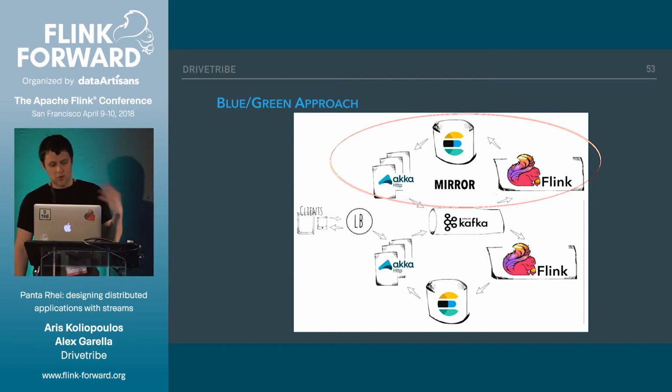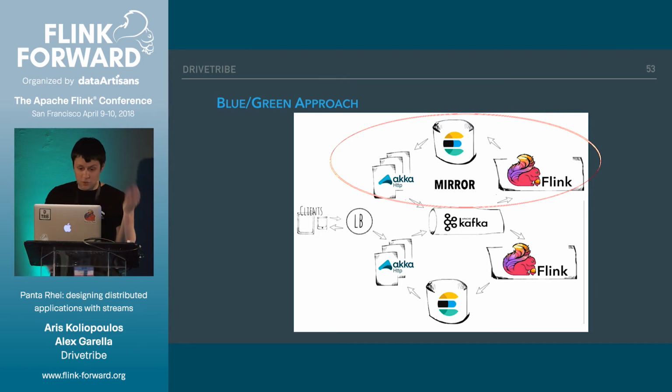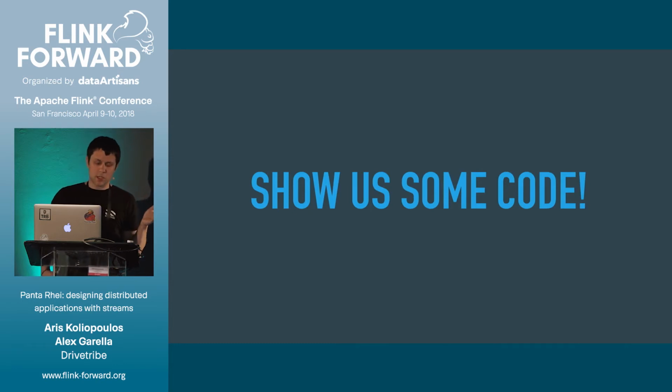And then by just switching the load balancer from the active side to the inactive side, we can do continuous deployment in a really complicated architecture. And it's very easy to actually share checkpoints between the two, so we can seed it and do it really quickly. So at this point, my colleague Alex will walk you through a real-world code example of implementing an application on a system like this.